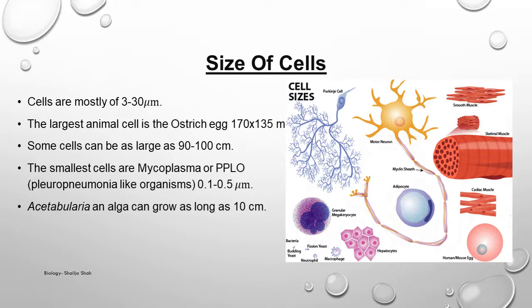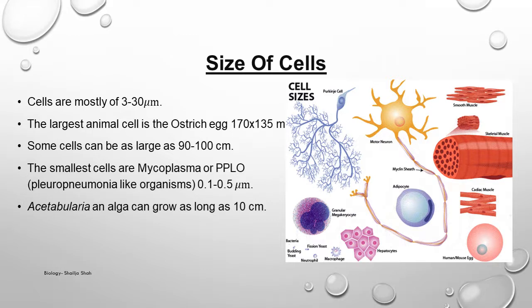The smallest cells are mycoplasma, commonly called pleuropneumonia-like organisms, that is PPLO. They are very, very small, around 0.1 to 0.5 microns. Then there is an alga called Acetabularia. It can grow as long as 10 centimeters, but still it cannot be considered the largest cell because not all Acetabularia grow up to 10 centimeters.